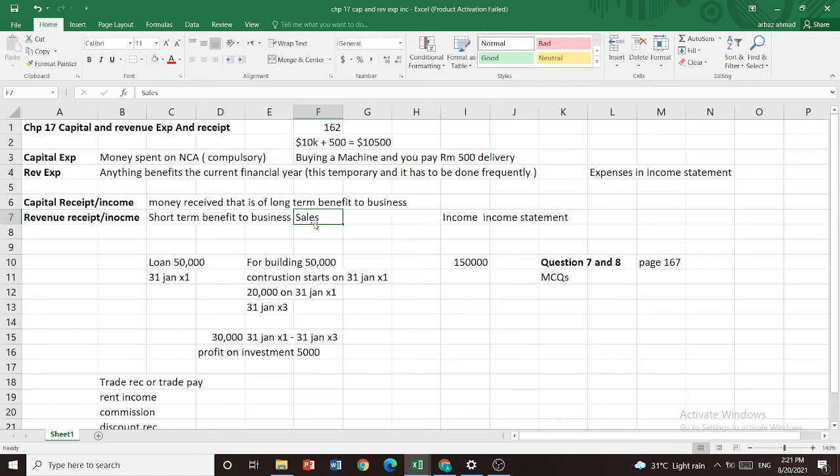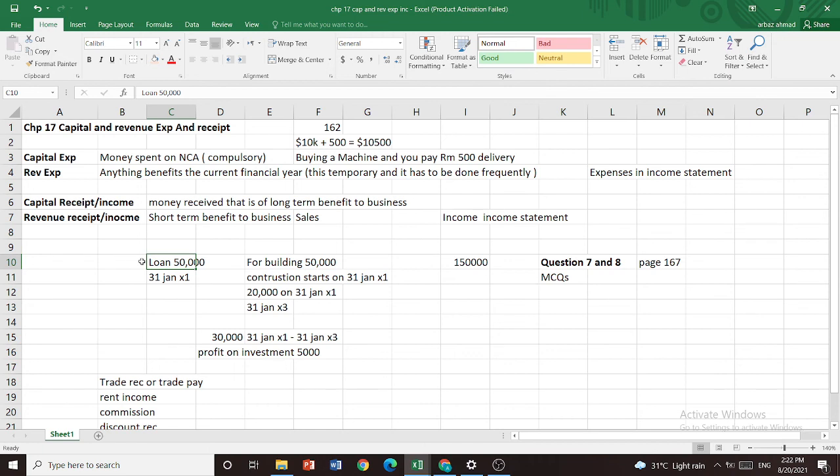Discount received, all those incomes you see in the income statement are revenue receipts. Now let's come back to this. Money received for long term benefit, for example, can be a loan, which we are going to use and invest in something, or may not use in the long term, but we have received this money which will help us in the long term.